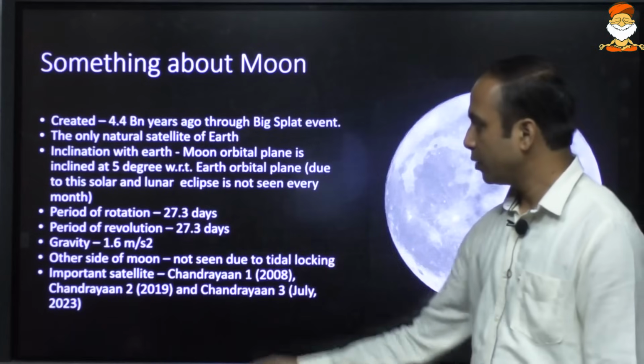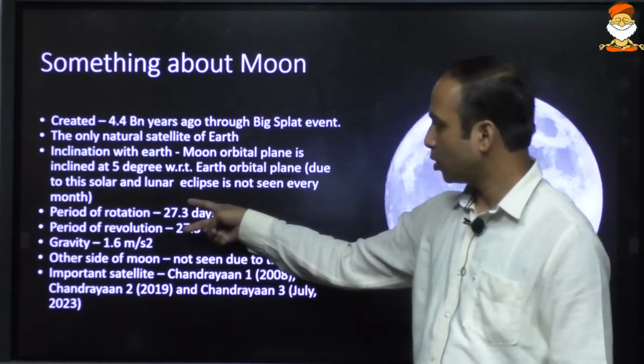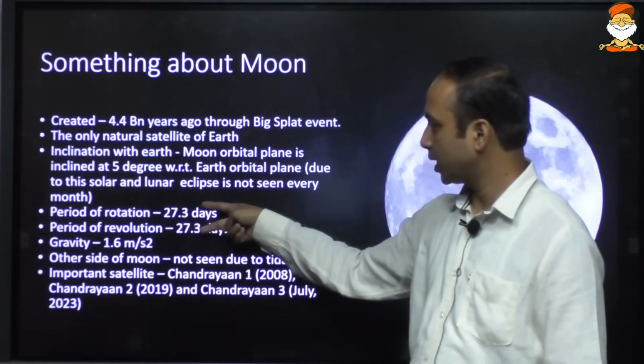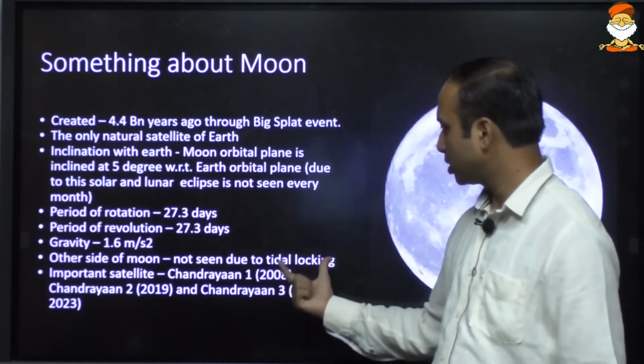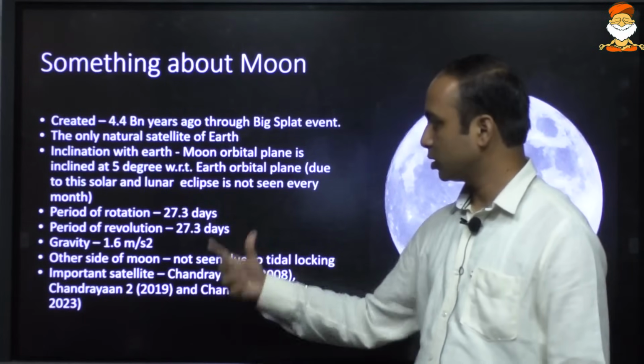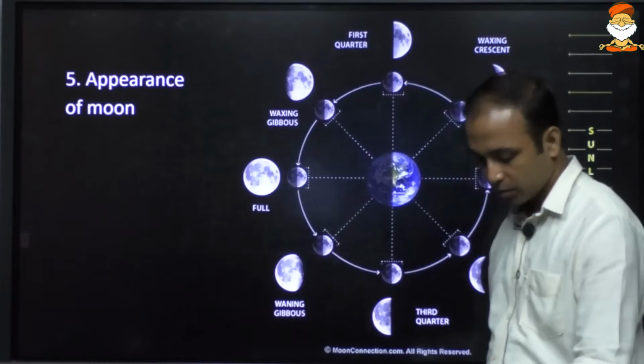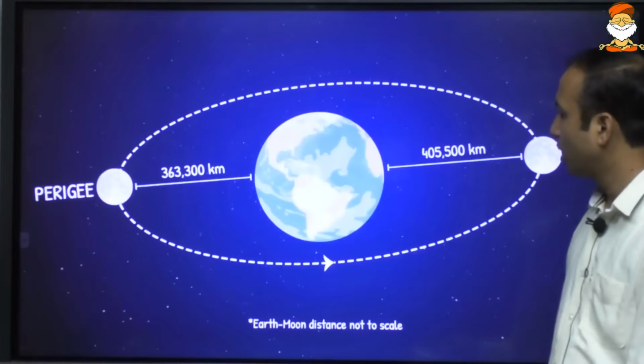Okay, and we can never see the other side of the moon. Because the rotation and revolution time is the same, this fact is termed tidal locking, and because of tidal locking you cannot see the other side of the moon. We'll try to understand this. There are some important satellites also sent.